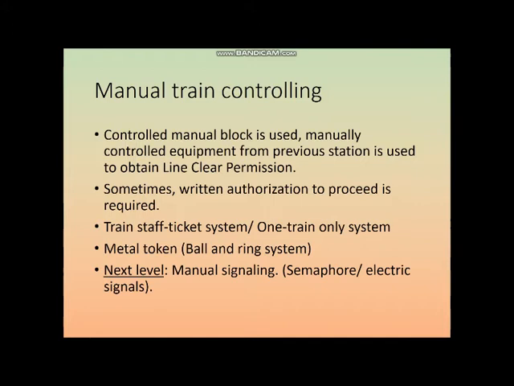So these kinds of semaphore signals were used initially, and they were later followed by electric signals, the normal red, green, yellow. Now there are four: red, yellow, double yellow, and green signal. So they are the manual signals, which are also very common. This kind of manual signaling is very common in Indian Railways, where station masters have to individually give the signaling for any train to cross any section.